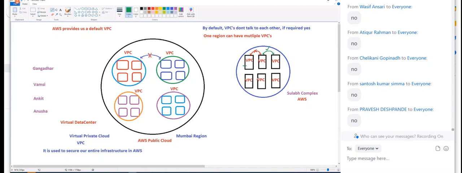In this Sulabh complex, the security guy will not come and put the lock. He will provide the compartment, that's it. How to use it is up to you. The same thing: AWS will give you each and everything, but it's up to you whether you want to put the lock or not. If you put it, nice. Otherwise, Sukhi Bhava.